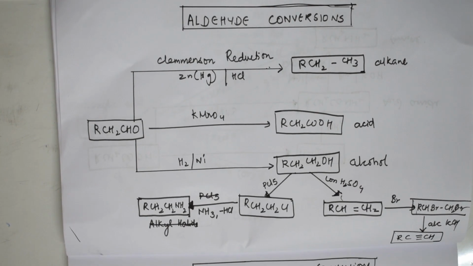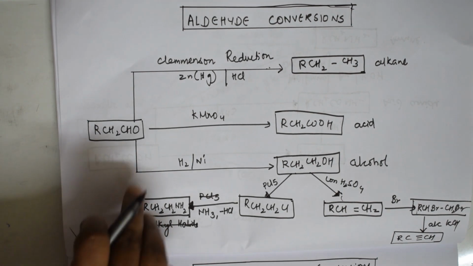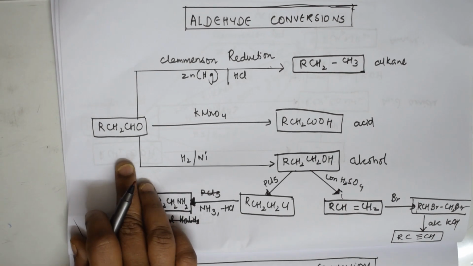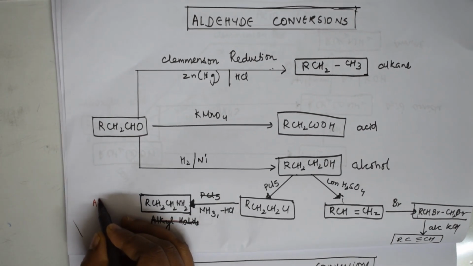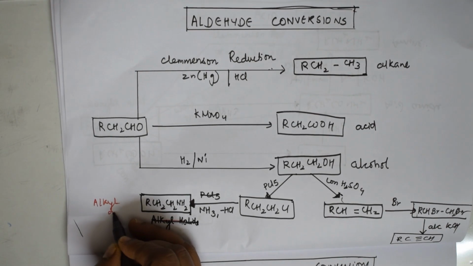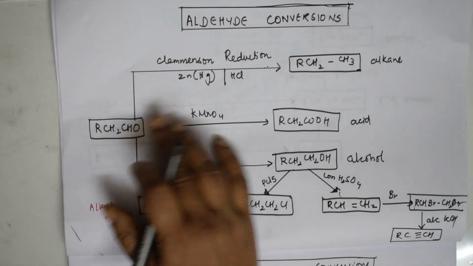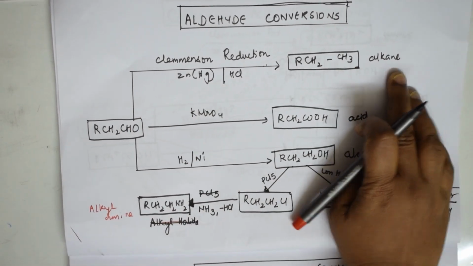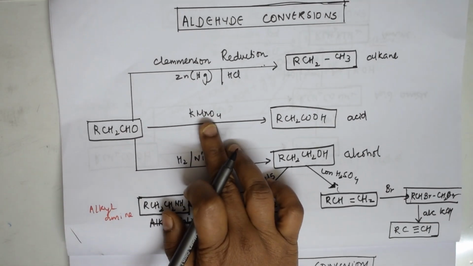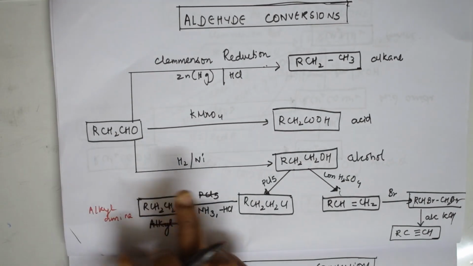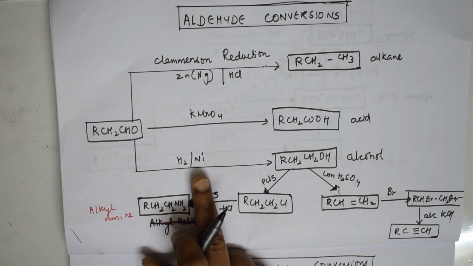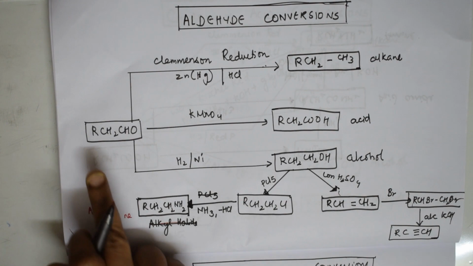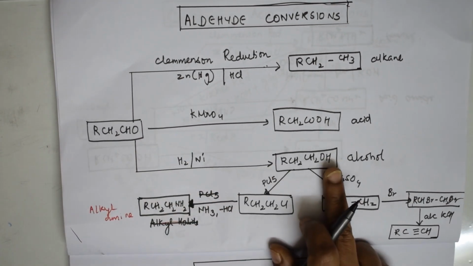Students, now let us come and see the aldehyde conversions, all the aldehyde conversions together. Basically, whatever name reactions are there will appear here. Okay, this is not alkyl halide, that is alkyl amine. Sorry for this, alkyl amine. Now check. Aldehyde on Clemmensen reduction gives me alkanes. Aldehydes on oxidizing agent give me acids. Whenever you see an active metal or a metal catalyst, that means reduction is going to happen. So aldehydes on reduction give alcohol.